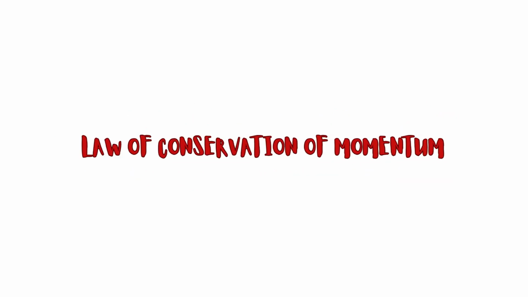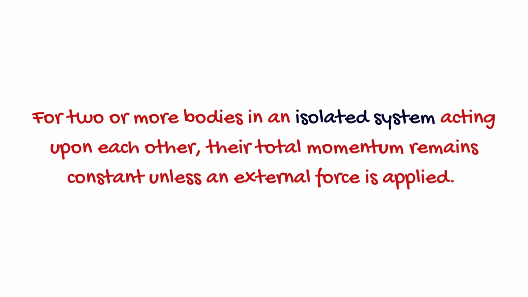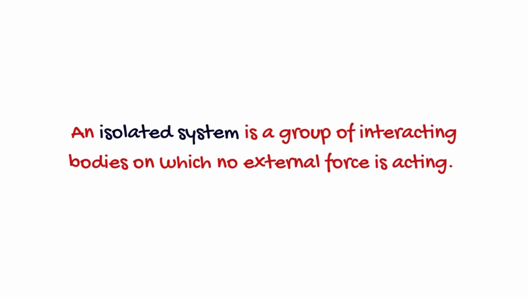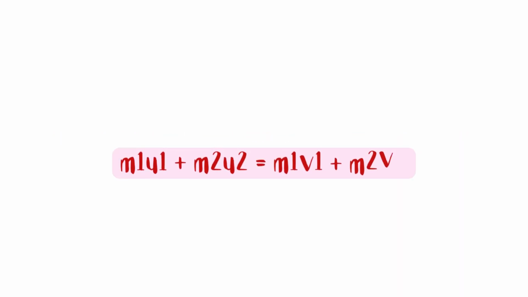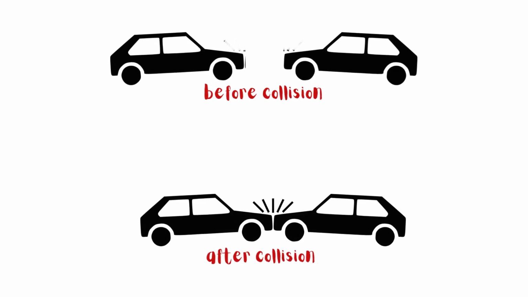The law of conservation of momentum is one of the most prominent laws in physics, as we know that the momentum of a system depends on its mass and velocity. The conservation of momentum principle tells us that the total momentum of a system is always conserved for an isolated system, where an isolated system is defined as a group of interacting bodies on which no external force is acting. Therefore, momentum can neither be created nor destroyed. The law of conservation of momentum is given by the following equation. This equation shows that the momentum of an isolated system before and after collisions remains the same, which is the law of conservation of momentum.